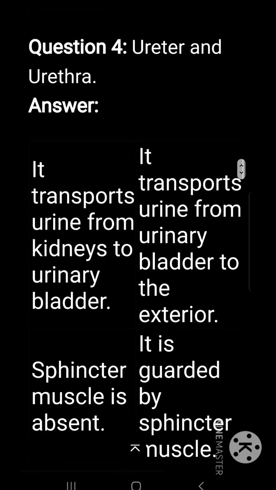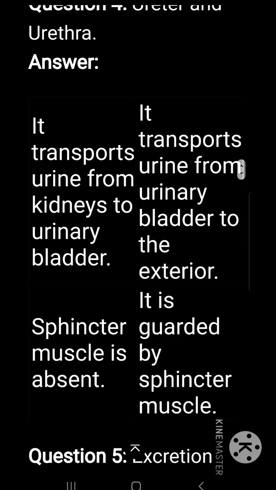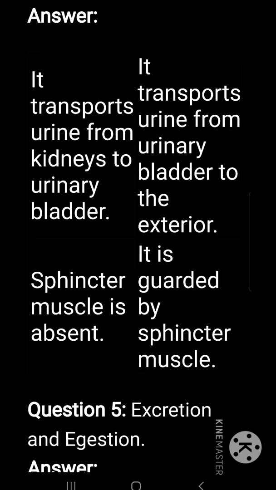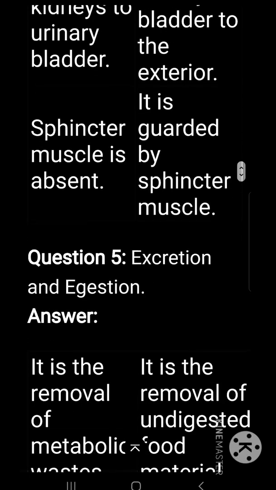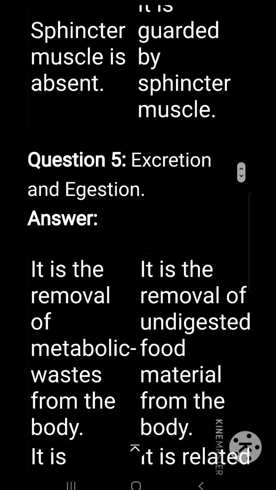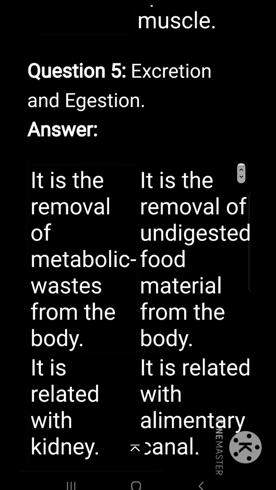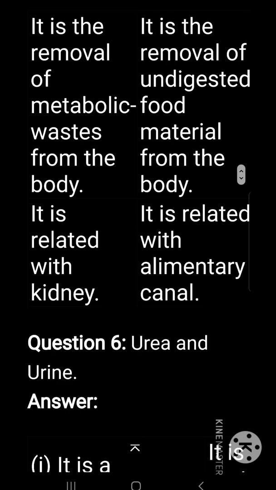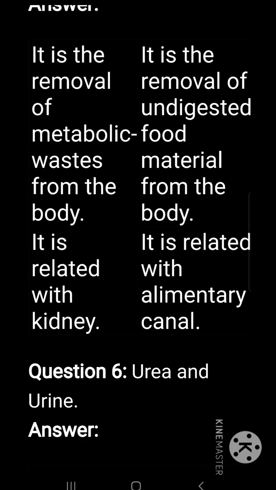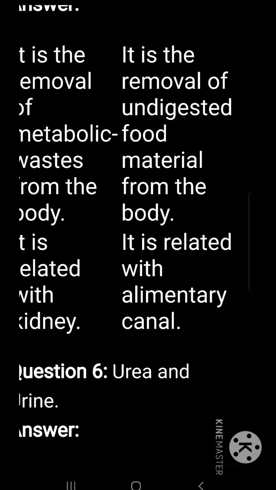Differentiate between ureter and urethra. Ureter: it transports urine from the kidneys to the urinary bladder. Sphincter muscle is absent. Urethra: it transports urine from the urinary bladder to the exterior. It is guarded by sphincter muscle. Differentiate between excretion and egestion. Excretion: it is the removal of metabolic waste from the body. It is related with the kidney. Egestion: it is the removal of undigested food material from the body. It is related with the alimentary canal.